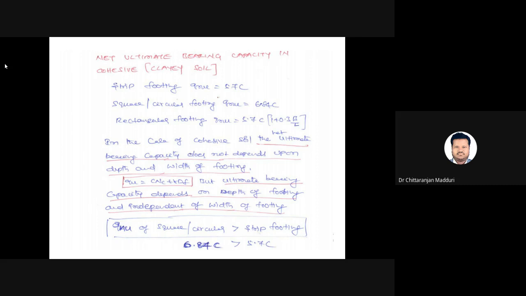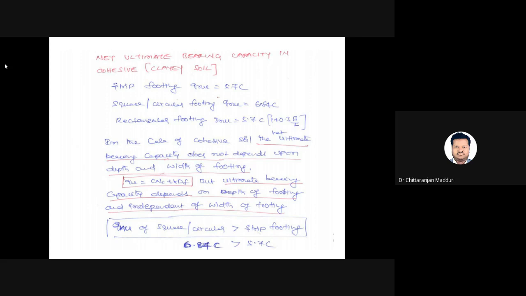So we can conclude that in the case of cohesive soil, the net ultimate bearing capacity does not depend upon depth and width of the foundation. In the formula, only cohesion is there. No depth factor and no width factor. So, in the case of cohesive soil, the net ultimate bearing capacity does not depend upon depth and width of the foundation. Suppose you take ultimate bearing capacity for cohesionless soil, it will depend upon depth of the foundation as well as width of the foundation.